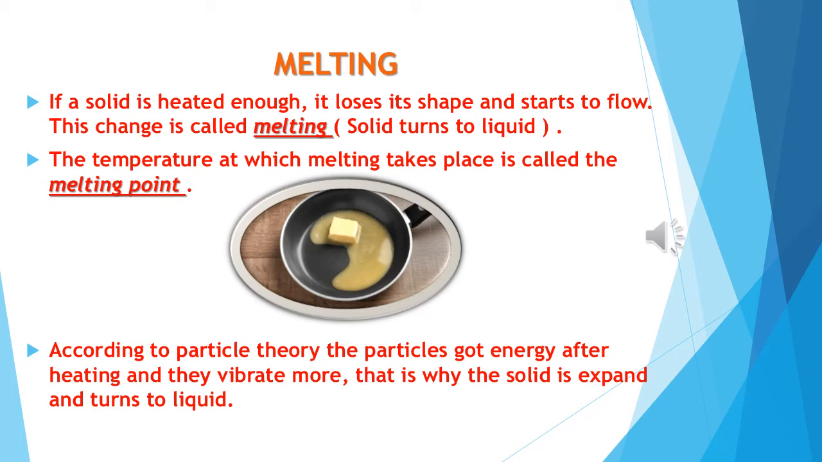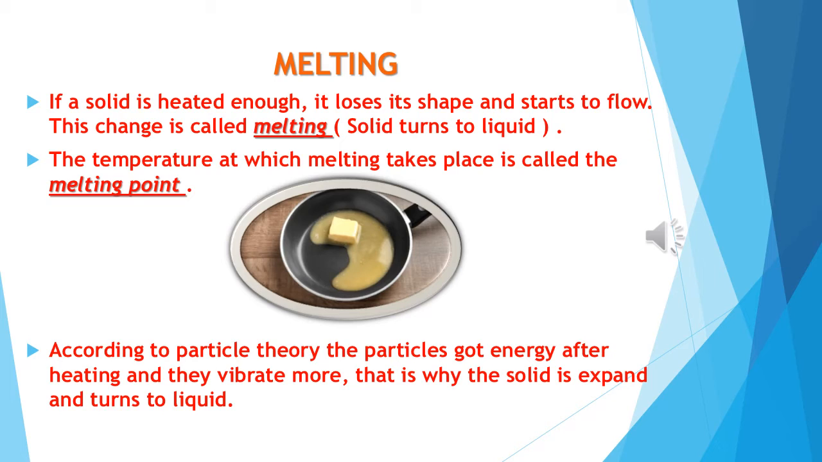Do you know when matter changes state? The state of matter of a substance can be changed. This kind of change is called a physical change. A physical change of state can be brought about by heating or by cooling. The first one is melting. If a solid is heated enough, it loses its shape and starts to flow. This change is called melting.